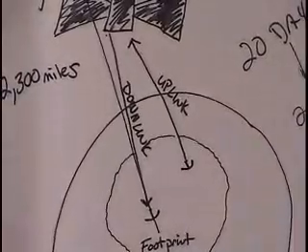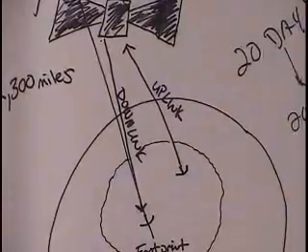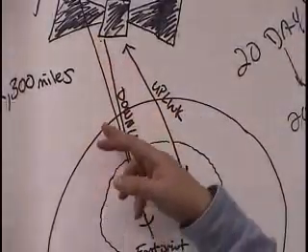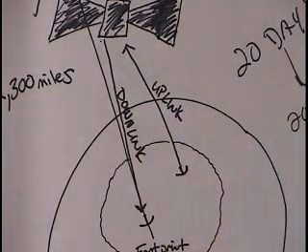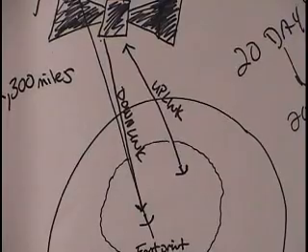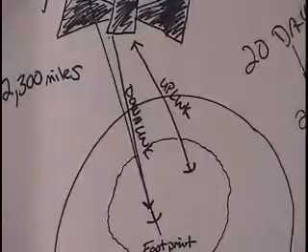Now, this is a pretty amazing task if you think about it. It's very similar to shooting a bullet off of a target 22,300 miles away, and then that bullet ricocheting, returning back to the Earth, and hitting another target about the size of a quarter, which is a pretty amazing feat, and it's all done at incredible speeds. However, with the tools that we use to perform our installations and the methods that we've devised, it can be done very easily, and you'll see that later on in this video when we get up on the roof and actually adjust the dish.